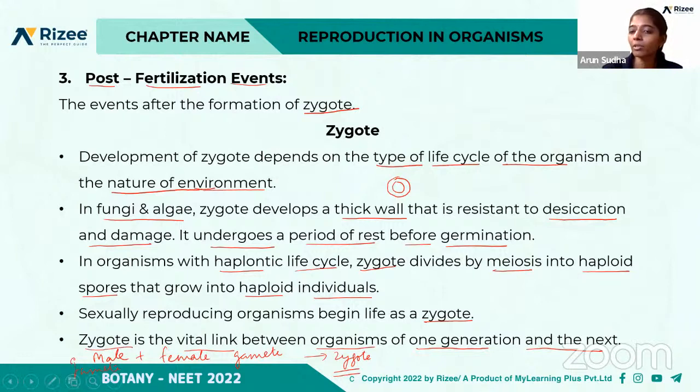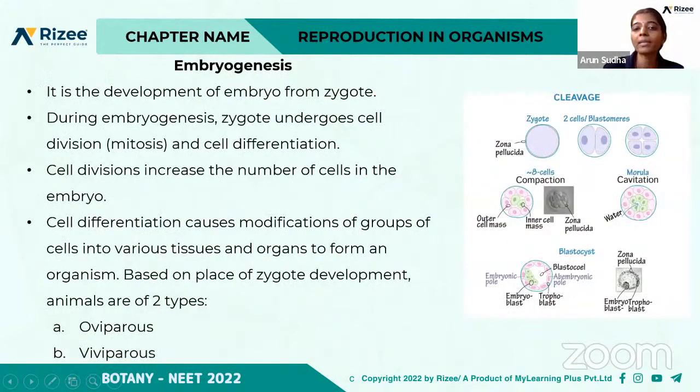So after the zygote is formed, the next stage is the development of embryo, that is embryogenesis. Okay, so it is the development of embryo from zygote. So the zygote develops into an embryo. So during embryogenesis, what is happening?